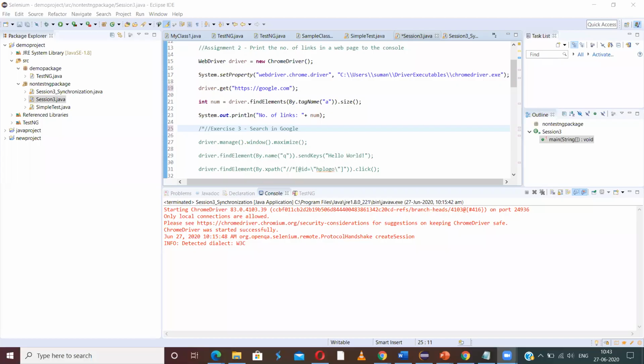Is my screen visible? Yes, Anna, it's visible. Okay, yeah, sure.